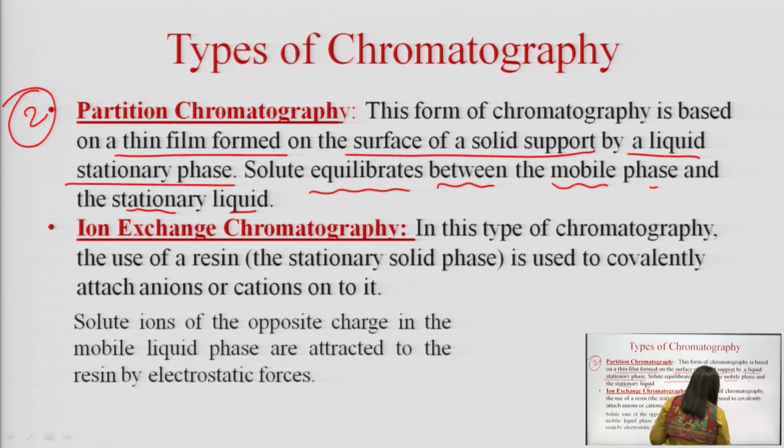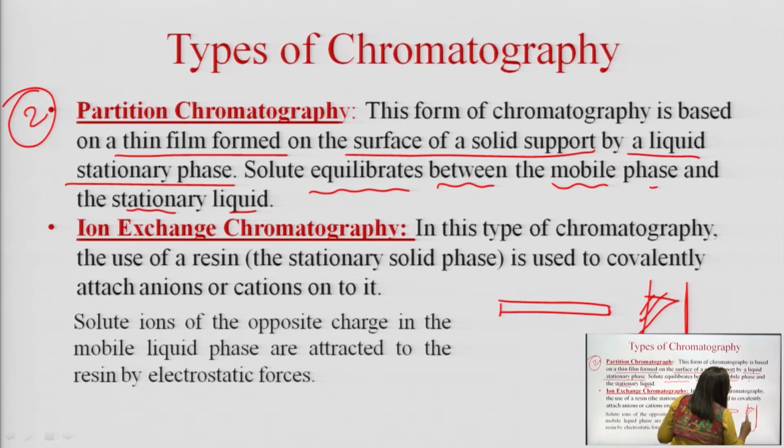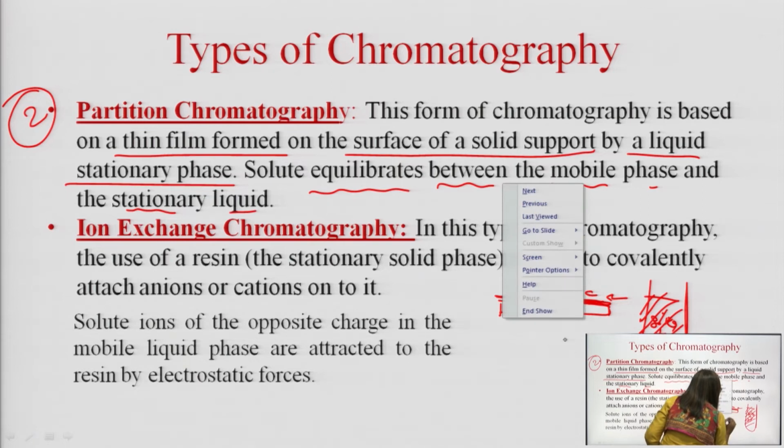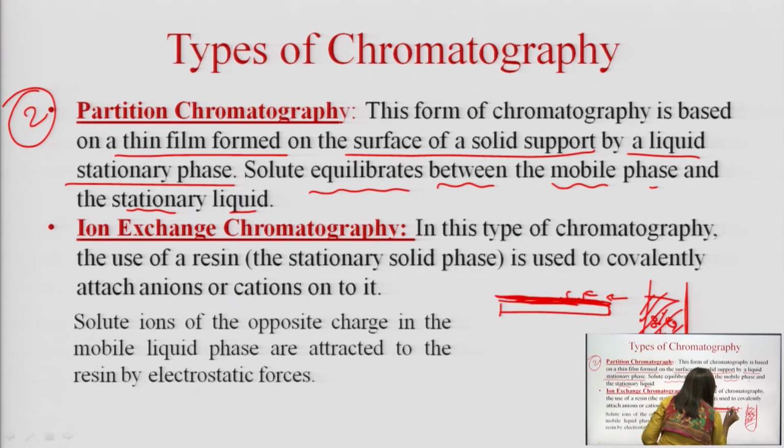Supposing a glass slide is kept, or maybe a column is there, where silica with any stationary phase is there, like in the case of TLC, it is kept here. So once the mobile phase starts running above it, there will be solvation, equilibration between the solvation of this mobile phase and the stationary phase, and depending on that the separation will take